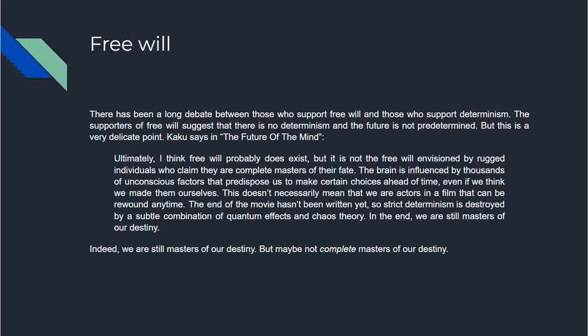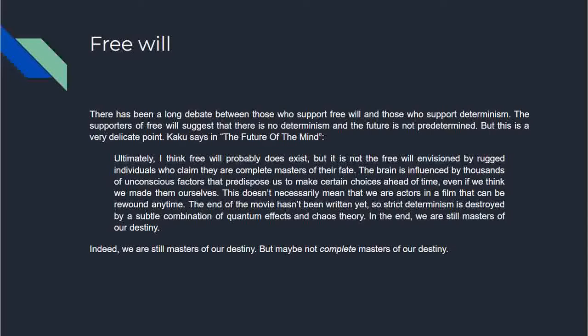So a word on free will. This is not strictly relevant, but still I decided to include it in the presentation. There has been a long debate between those who support free will and those who support determinism. Some people say that even today, in light of quantum physics and modern physics, deep down the world is deterministic. Some people still do believe in determinism, and I'm not saying that's a bad thing because we can't say anything for sure. But the supporters of free will suggest that there is no determinism and the future is not predetermined. But this is a very delicate point.